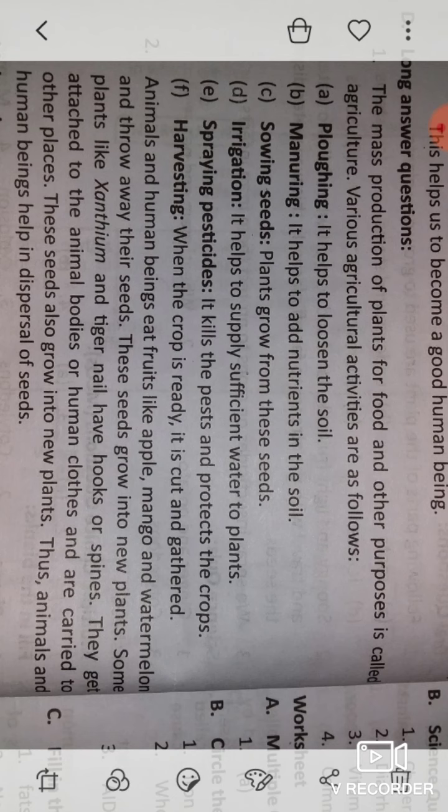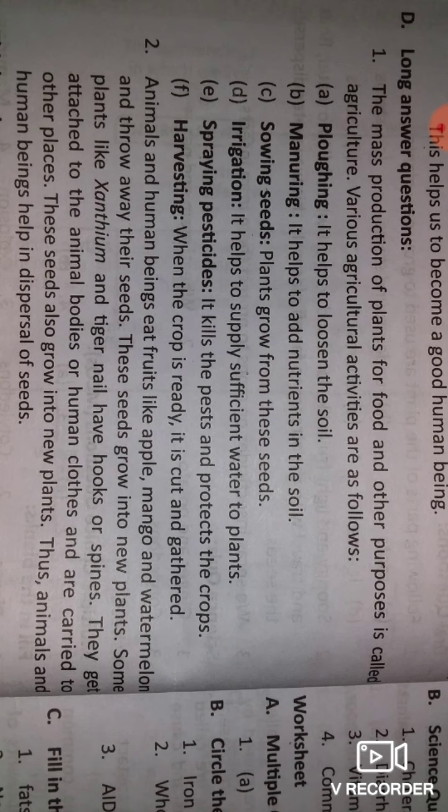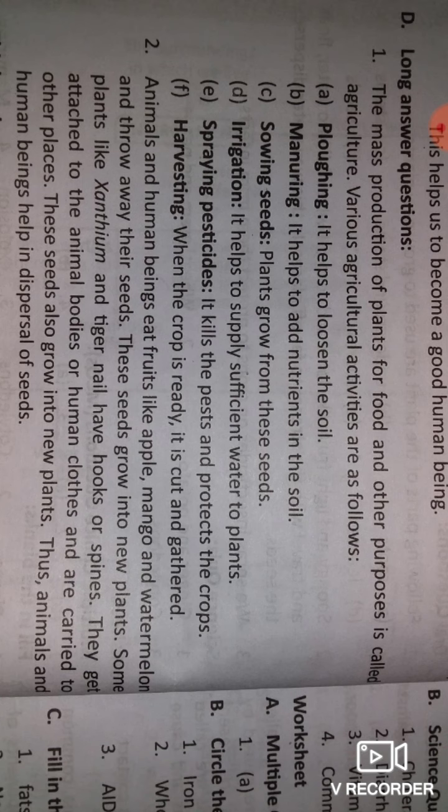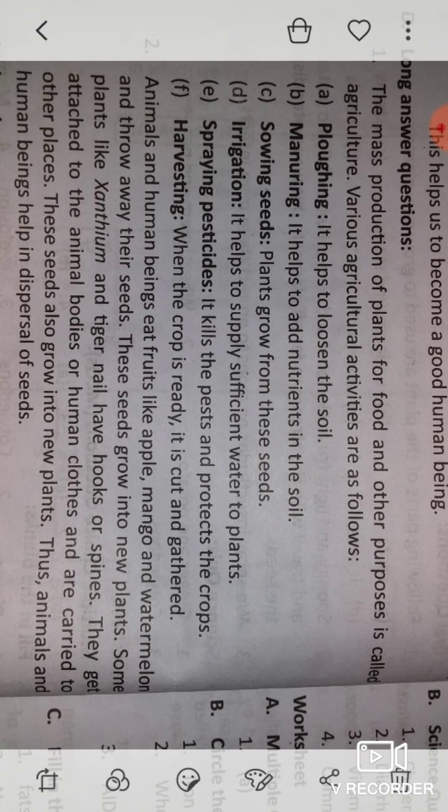Second, manuring. Manure is added to provide nutrients in the soil. So it helps to add nutrients in the soil. In manuring, we are adding some manure that helps to get nutrients in the soil.